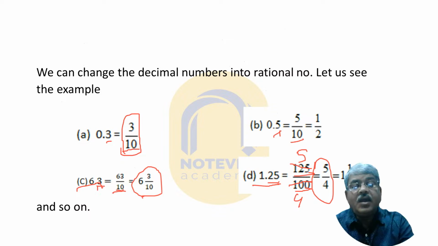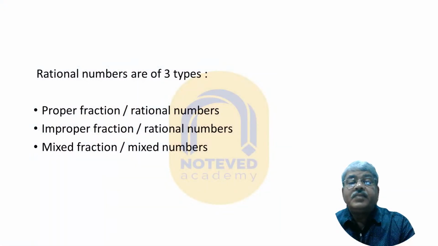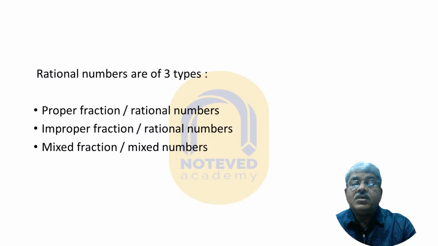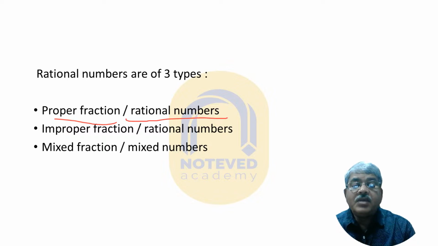I am going to explain you the things in new. देखो यहाँ पर rational numbers, I am going to the new chapter, rational numbers. Rational numbers are 3 types. What are those? रेशनल नंबर्स 3 किस्म के होते हैं। Proper fraction or proper rational numbers.